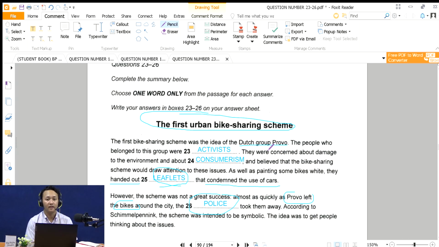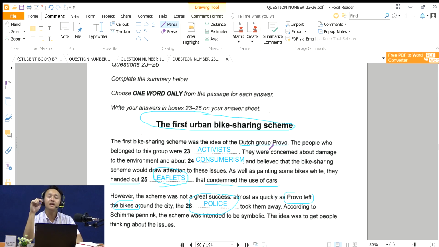But again, you need to cross-check whether it's really the information you need to find or not. Now, the most important thing you need to do is to understand what kind of information you need to find.